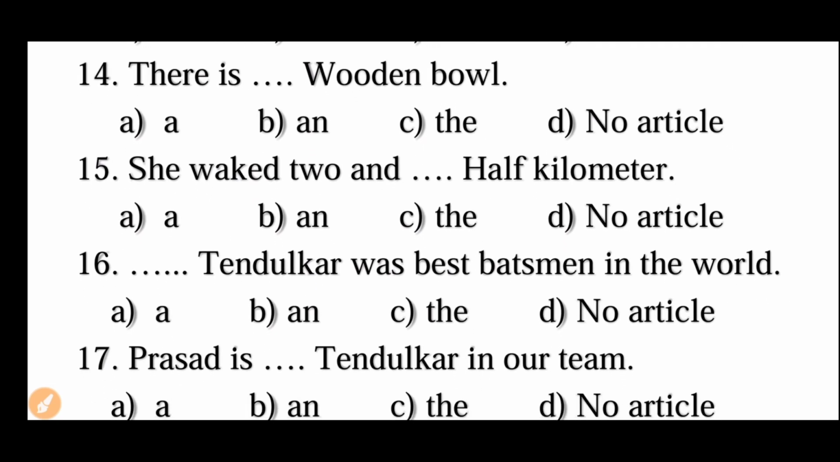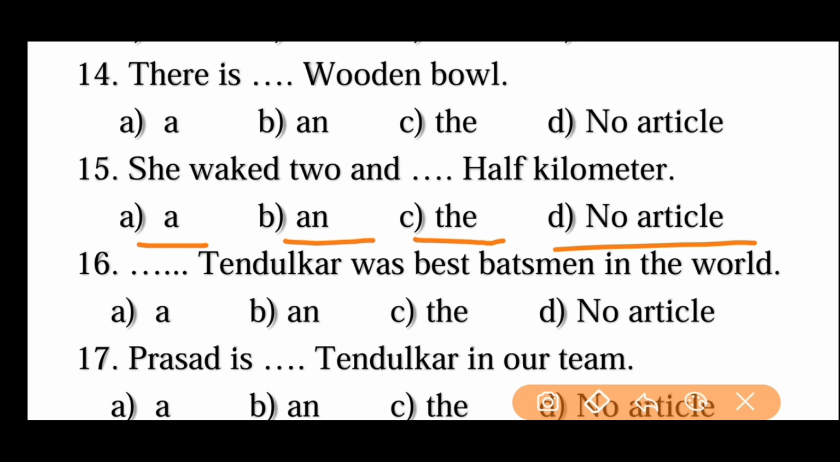She walked 2 and dash half kilometer. Let us look at the options. She walked 2 and a half kilometer, an half kilometer, the half kilometer, or no article. Here we have fractions, 2 and a half. So obviously A is the right answer before the fractions of the number. And next one.